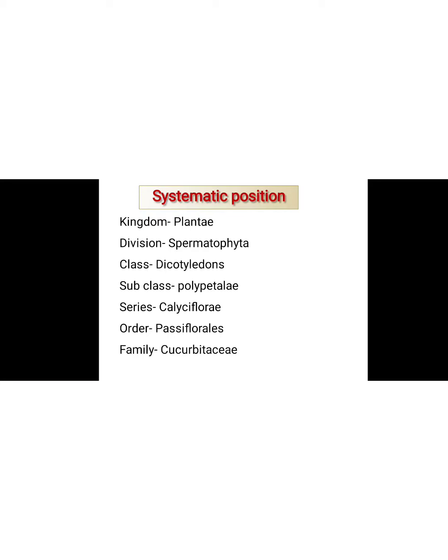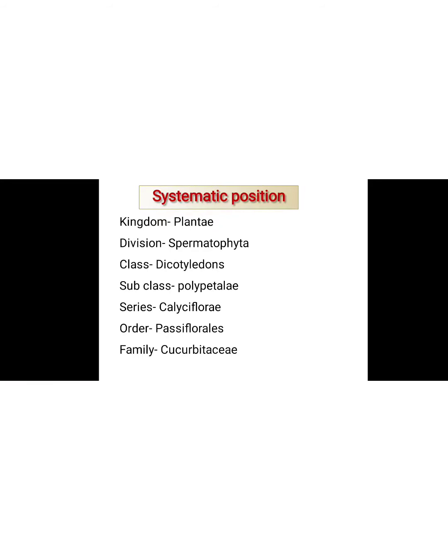They have an autotrophic mode of nutrition. They only show movement, they do not possess locomotion. Then the division is Spermatophyta, meaning seed, flower, and embryo bearing plants. Class Dicotyledons, meaning two cotyledons are present in the seed. Subclass Polypetalae: plants with petals, and dichotomous flowers, come under the Polypetalae.